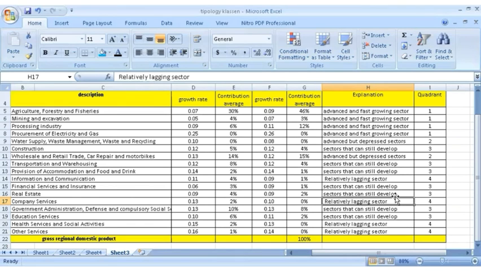Okay, this is the last step of the class and typology.